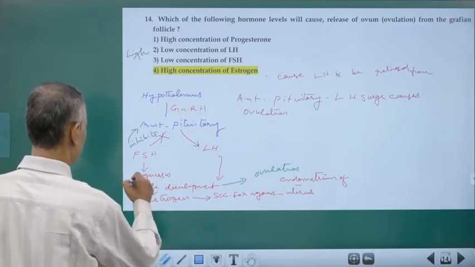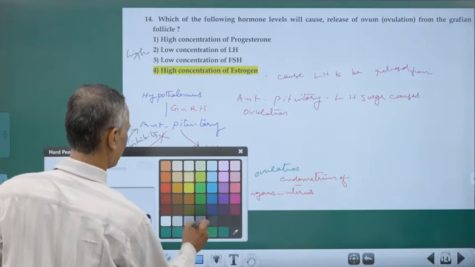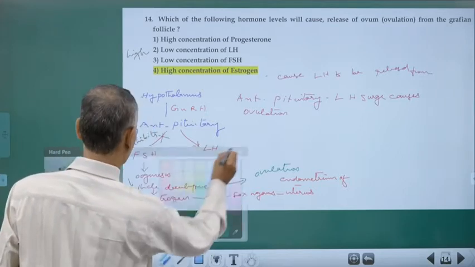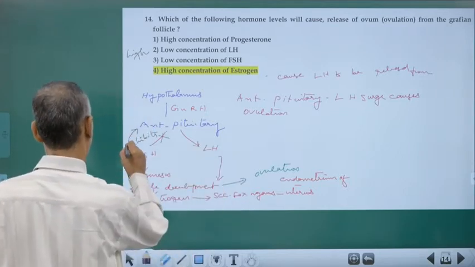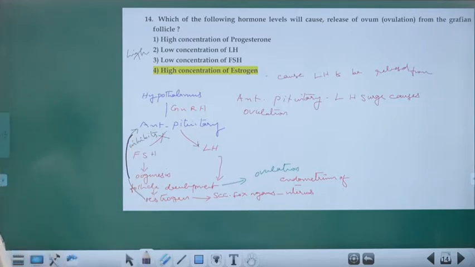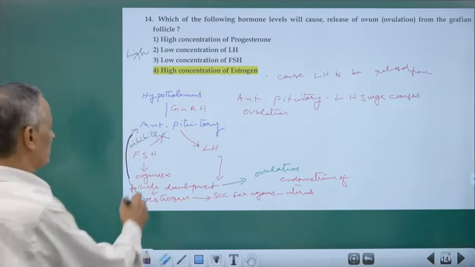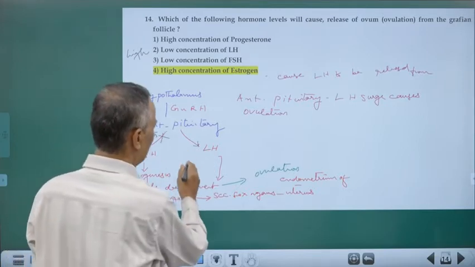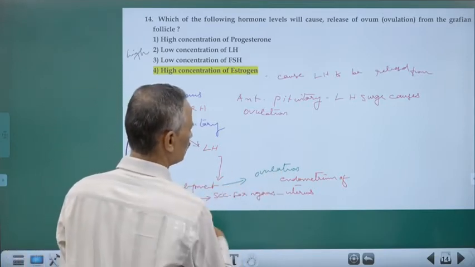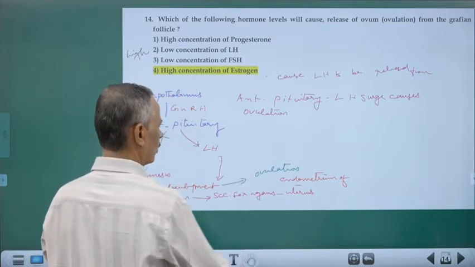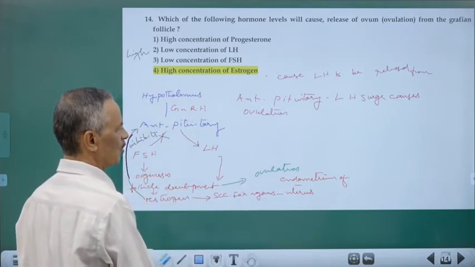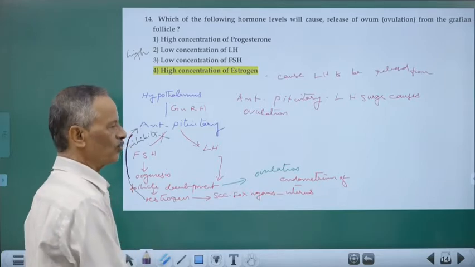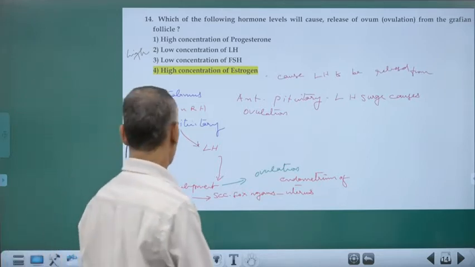One, it is suppressing the anterior pituitary so that FSH production is stopped and LH production is activated. That LH will be causing ovulation, and after ovulation, the corpus luteum is formed. Corpus luteum will be producing progesterone.